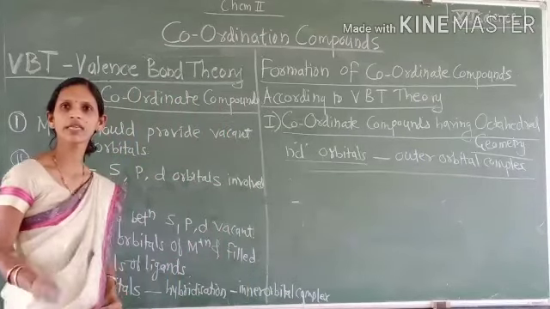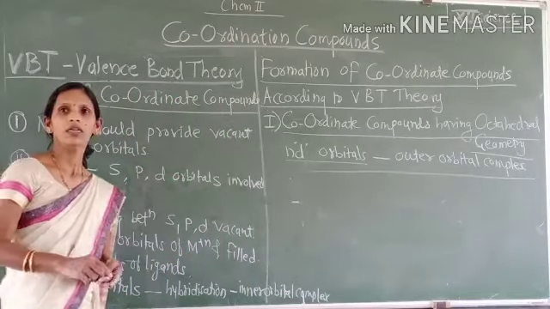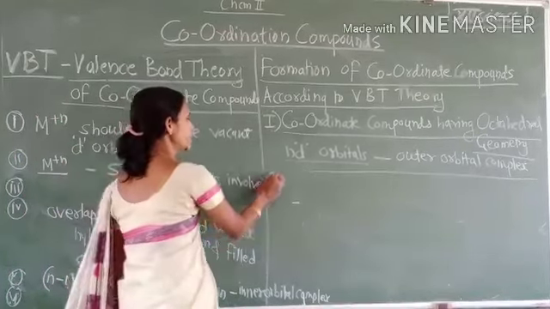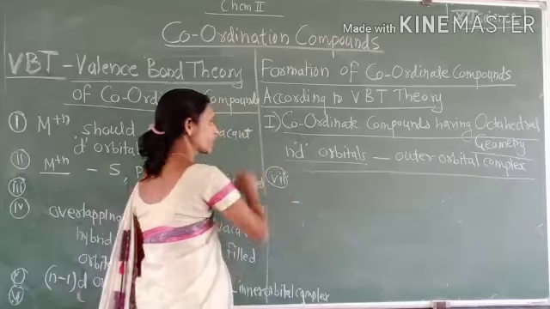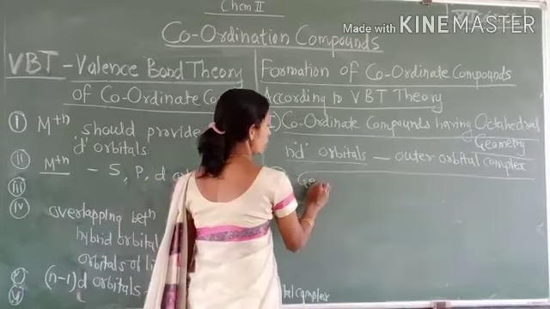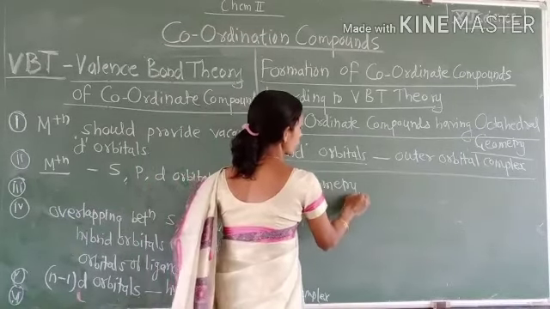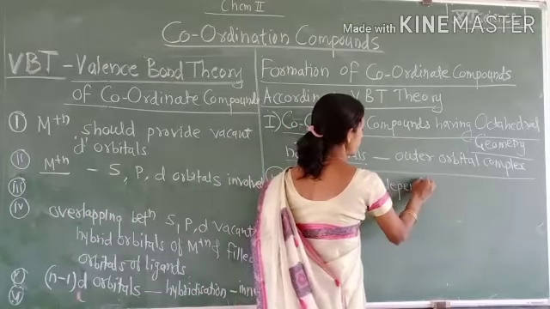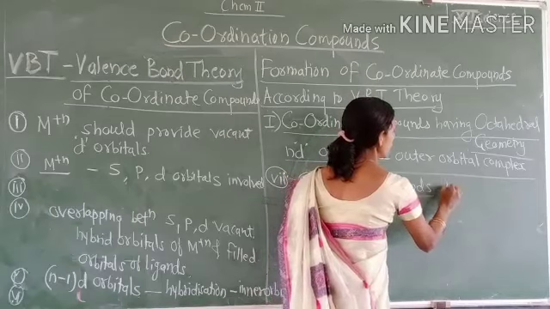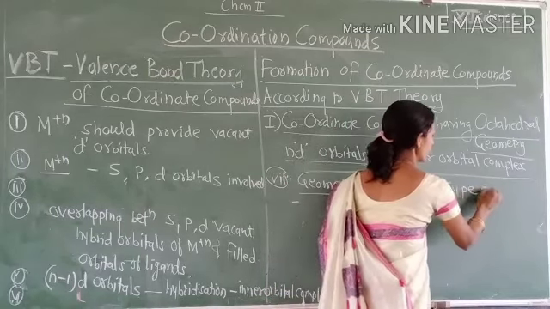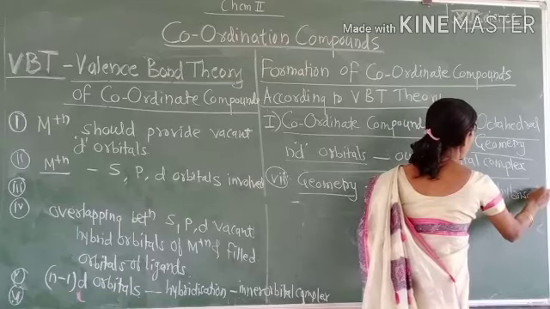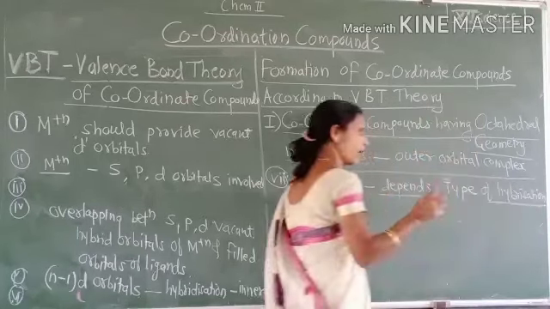One more feature is the structure or geometry of the complex, which depends on the type of hybridization involved in the central metal.